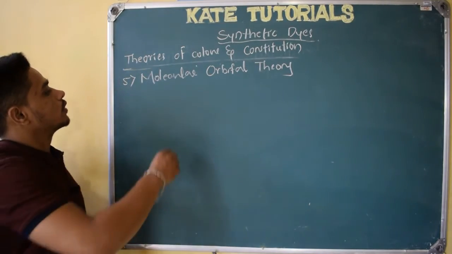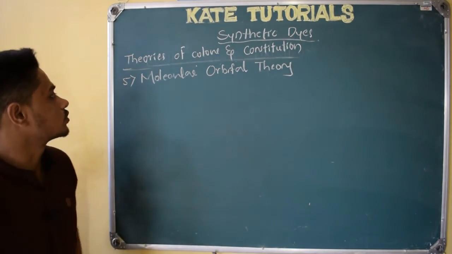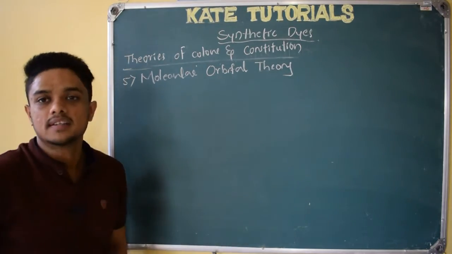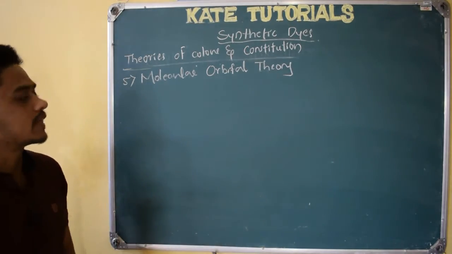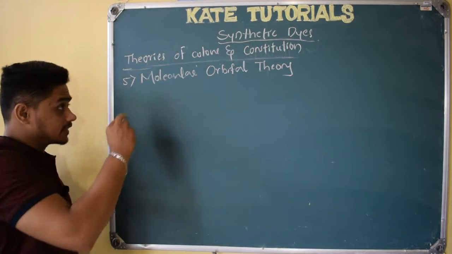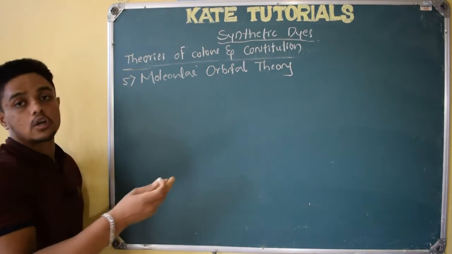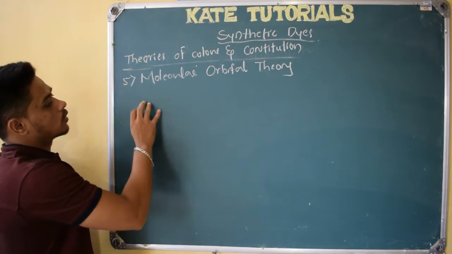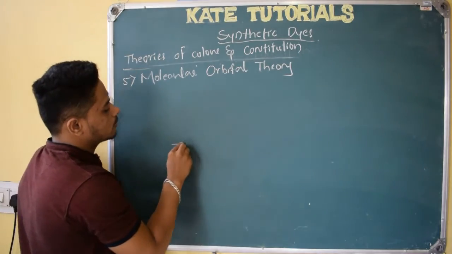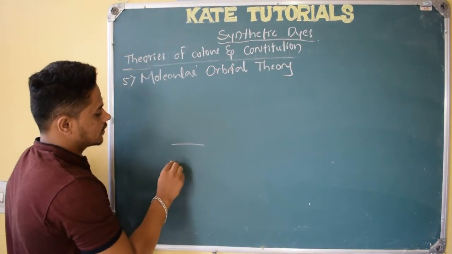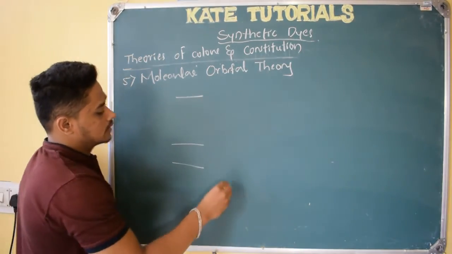In this video, we are going to discuss the last theory of color and constitution, that is molecular orbital theory. Molecular orbital theory says that molecules or atoms have bonding molecular orbitals and anti-bonding molecular orbitals.